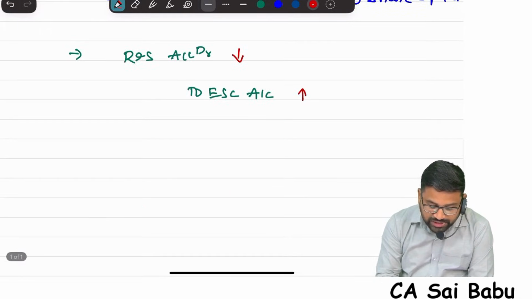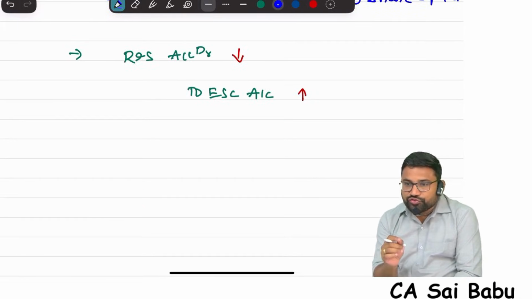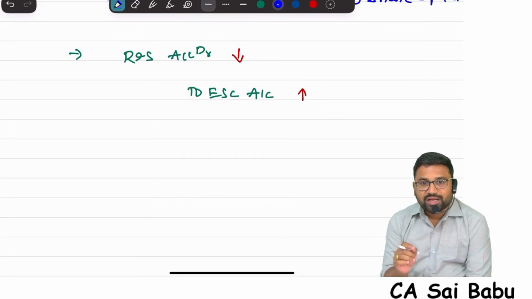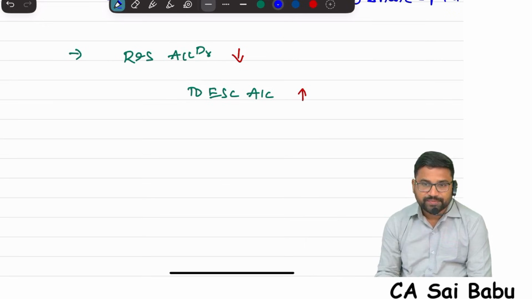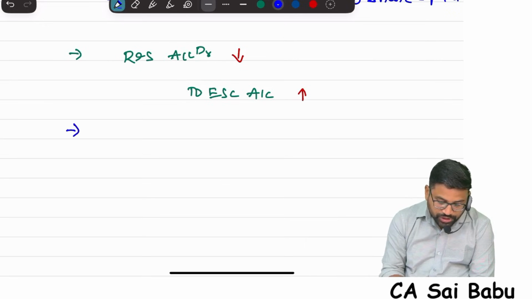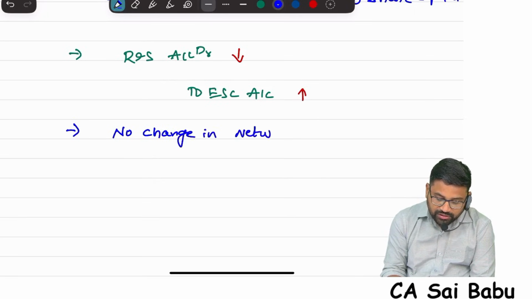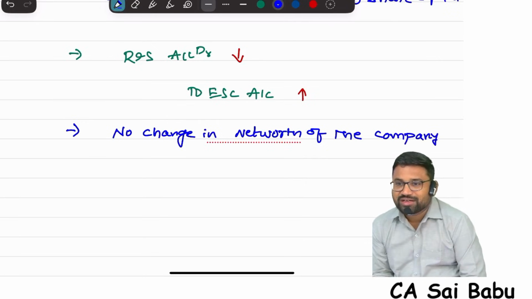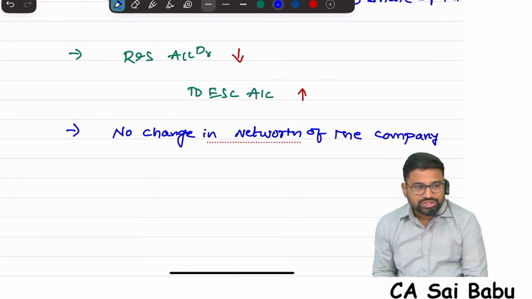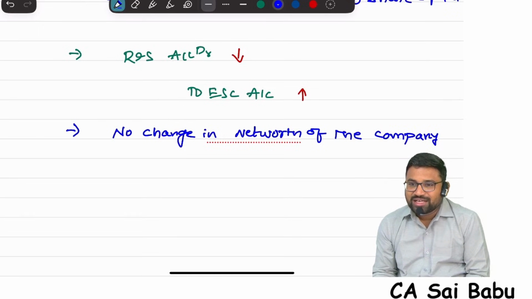Now one more thing, sir. Because of the bonus issue, whether the net worth of the company will change? It will not change. So you need to understand, there is no change in the net worth of the company. Why is there no change? Because your assets and liabilities are not affected. Sir, because of bonus issue, are your assets and liabilities affected?